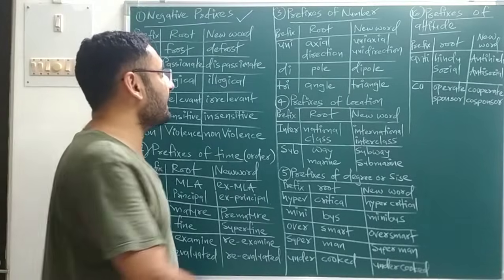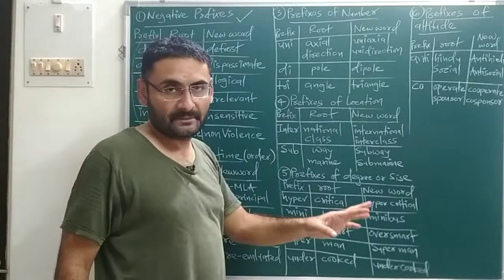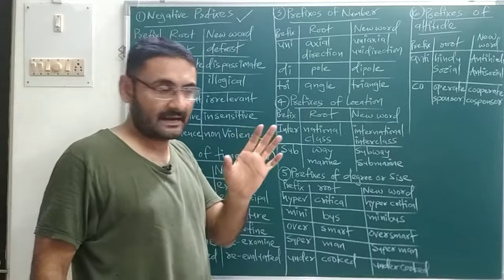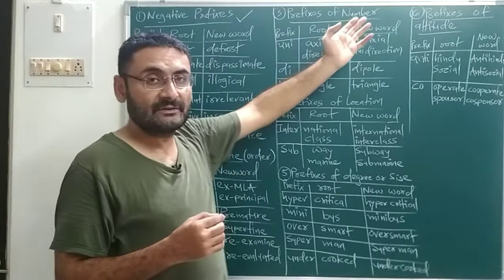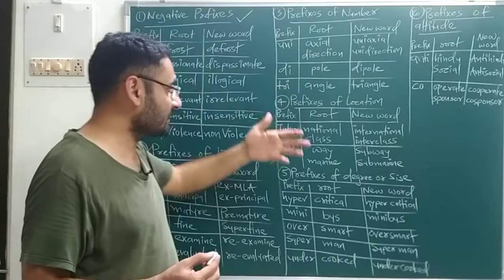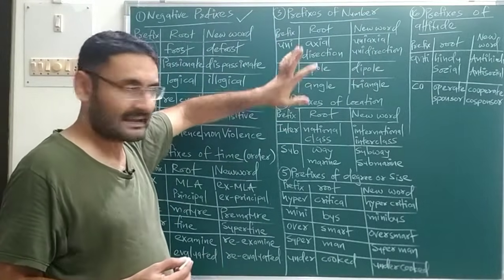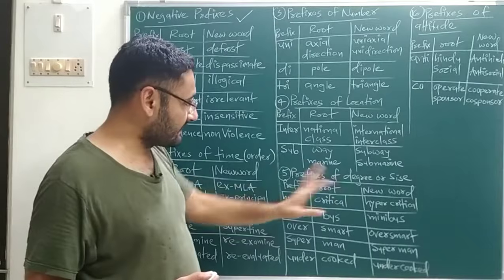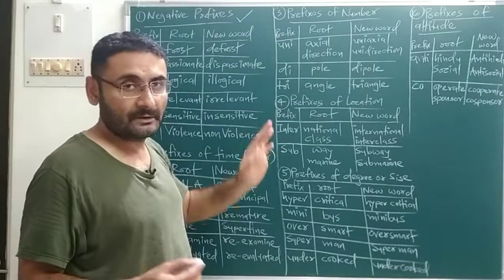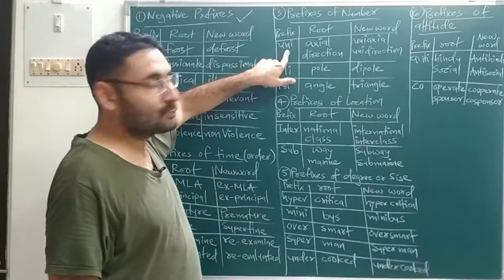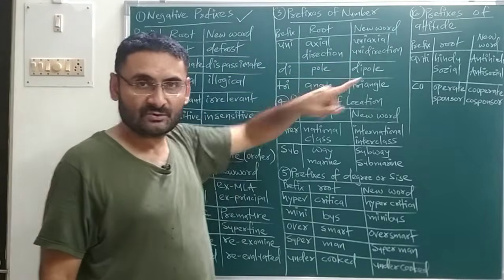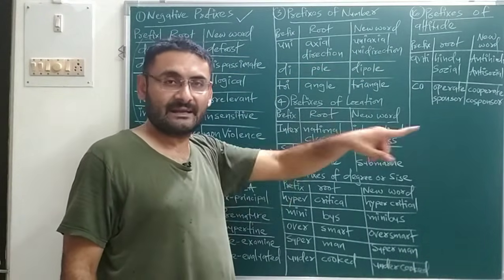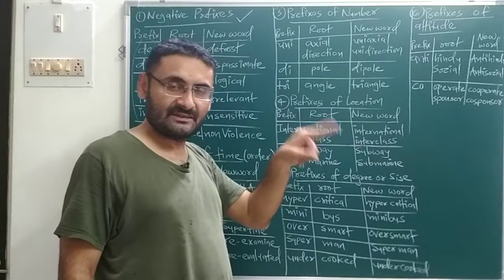Okay, we'll move to the next, which is prefixes of number. So such type of words are there that you will put before the root, so that what happens, it will show the number or it will show the size also. So only it will show the number. How? That you will see. Prefix is uni, root is axial, so I will say uniaxial. Uniaxial means what? Only in one direction, you can say, or in one axis only, you can say. Uni.